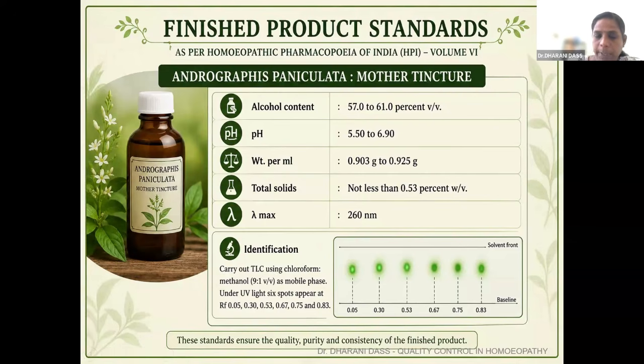So what has been mentioned in the HPA is that for each drug, what mobile phase has to be used, and when we are performing HPTLC or TLC, what the expected Rf values are, has been given in the standard textbook. So if you want to meet the standards, or if you want a good quality product, these are some of the parameters mentioned in the HPA. Keeping this as a standard, we can perform the tests at a laboratory level.